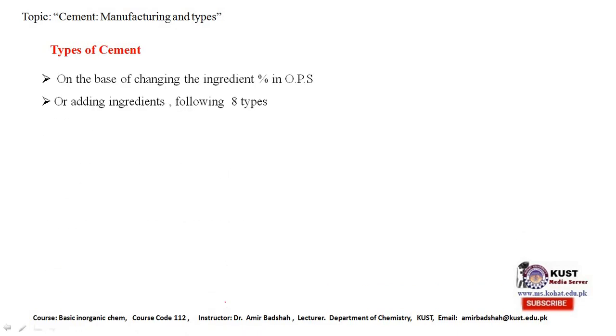Types of cement. On the basis of changing the ingredients in ordinary Portland cement, or by adding ingredients, different types are obtained. The main types are 8. By changing the percentage of the ingredients we have mentioned, or by adding new ingredients, 8 types of cement can be obtained. The first one is ordinary Portland cement, which we have already discussed in the previous slides.